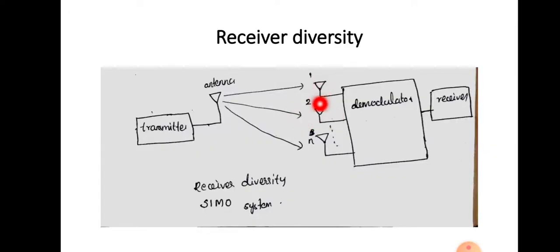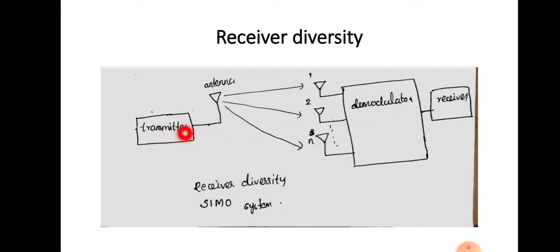Here you can see the diagram. This type of diversity is achieved at the receiver side, so this is receiver diversity. Here there is only one antenna at the transmitter side, so we can say it is a single input multiple output system, and here receiver diversity is attained.